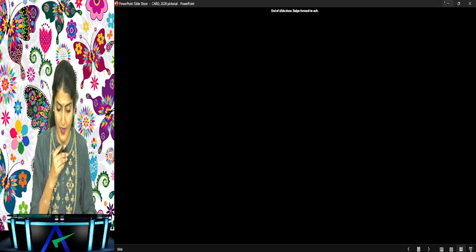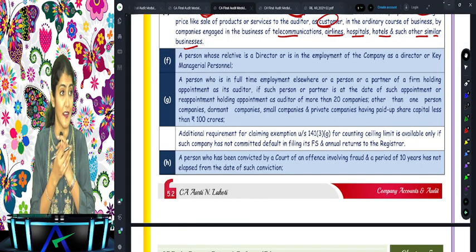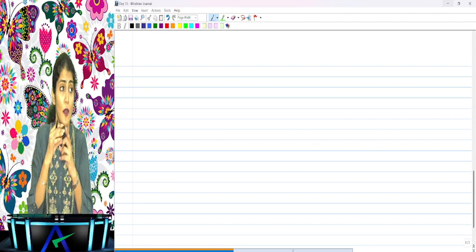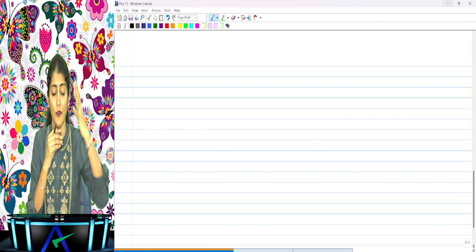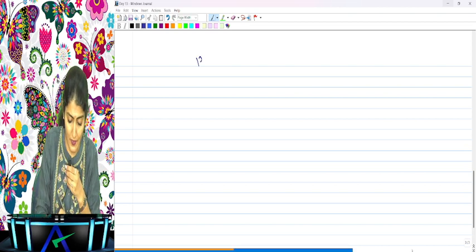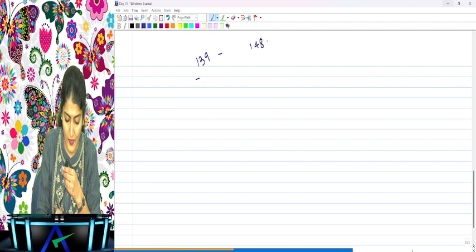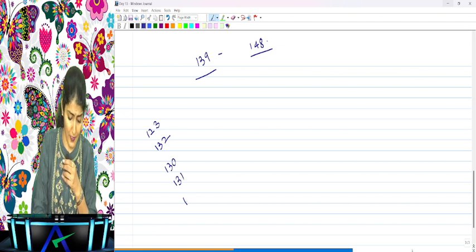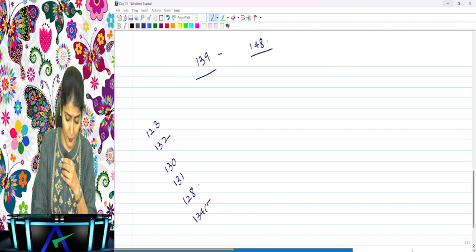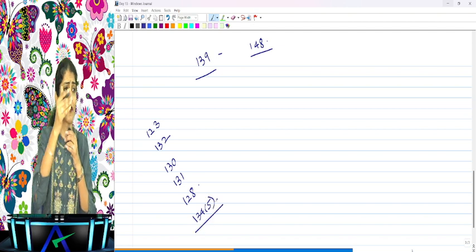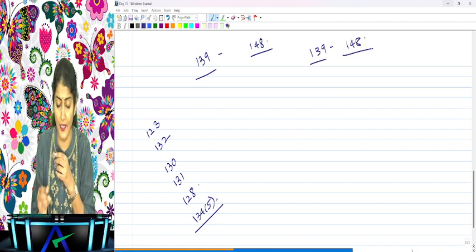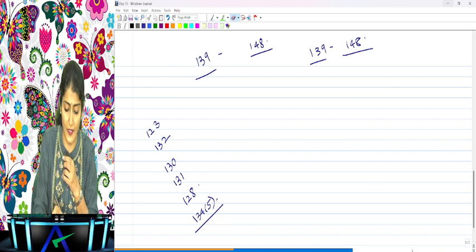So anyways, because I had a chart, I thought might as well I show it to you in the class, right? So now coming to our chapter of the company accounts and the audit, we need to discuss a few sections of the Companies Act, mainly starting from section 139 to section 148 of the Companies Act 2013, and we are also going to discuss section 123, section 132, section 130, section 131, section 128, section 134 subsection 5, right? But in the line, the sections we need to discuss are section 139 to section 148 of the Companies Act 2013.